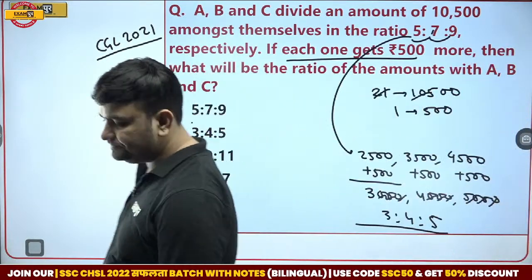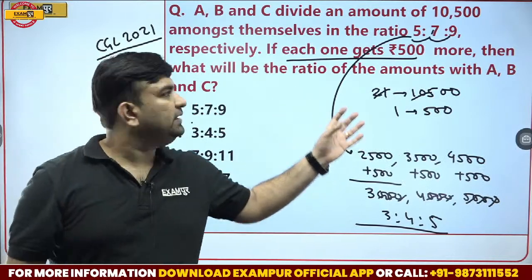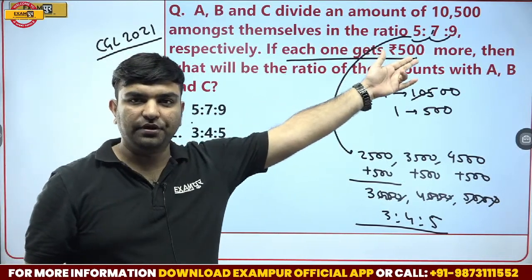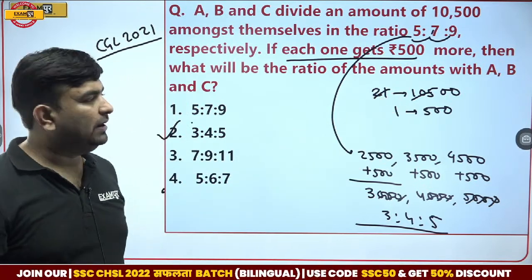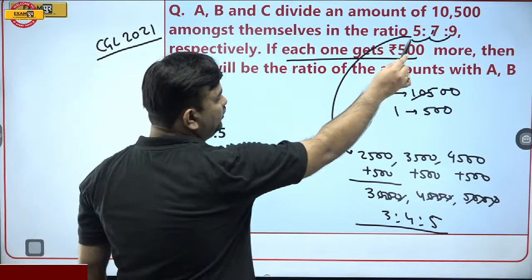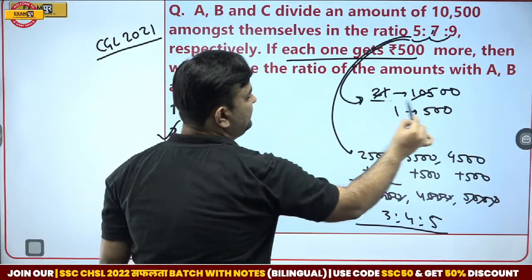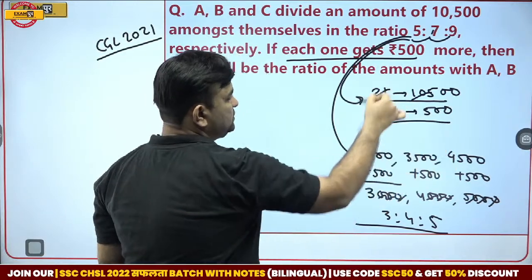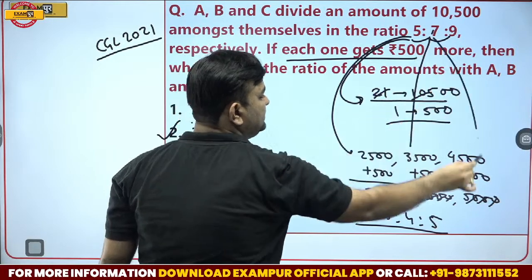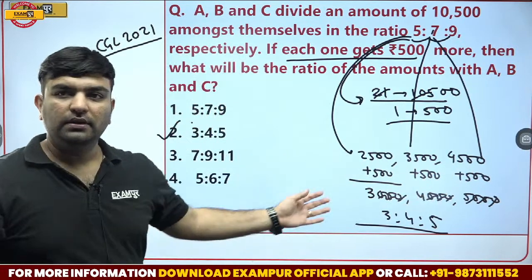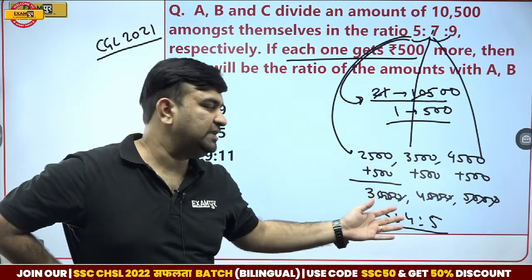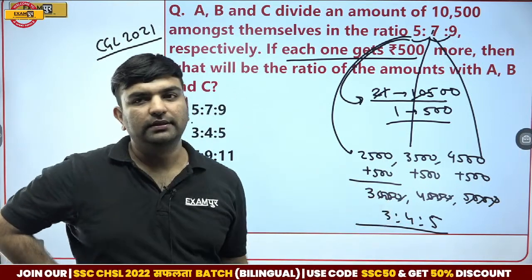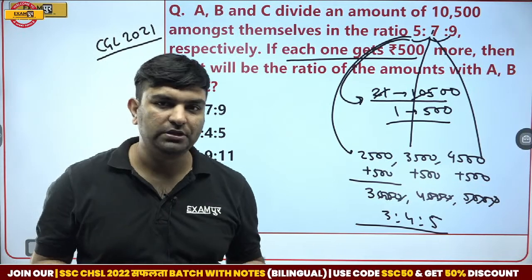First, divide the initial amount in the initial given ratio. Find out the multiplication factor. According to ratio, total is 21. 1 is 500, so 5 this, 7 this, 9 this. Now, they want 500 more. If each one of them gets 500 more, their new ratio would be 3:4:5.